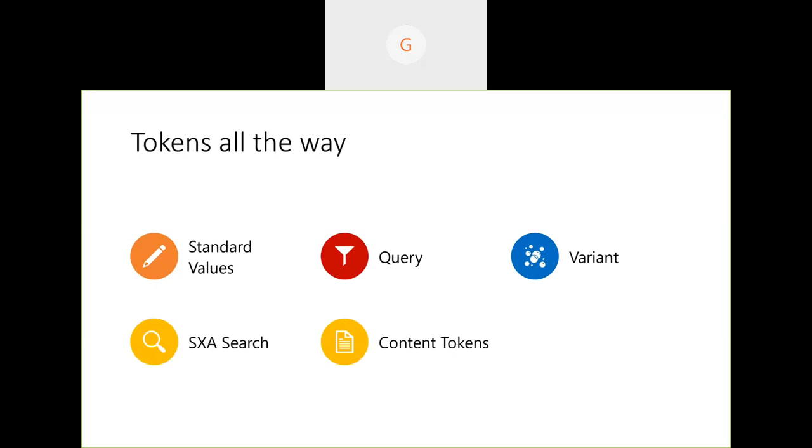So we all know standard values tokens, like dollar name, all these common ones we use every day. There are query tokens, which are used for data sources like multi-list source and tree list source. And variants, which are rendering variant tokens, and there are also SXA out of the box search tokens. And also there are content tokens, which are SXA specific. Let's quickly run through all of these except the content tokens, because for content tokens we don't need any code. But the first four are out of the box tokens, and we can also customize them if we want to build a new one.